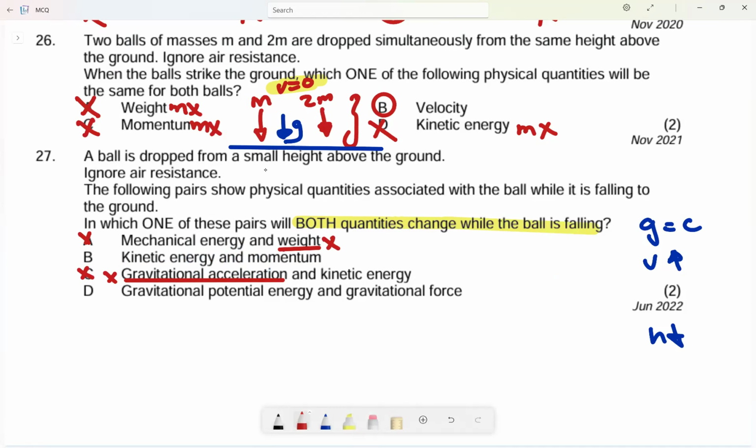G, gravitational potential energy. Yes, this one is correct. Why? Because as you move from this height going down, the height changes. So mgh will change because height is changing. Gravitational force, no, gravitational force will not change. So the most correct answer is number B.